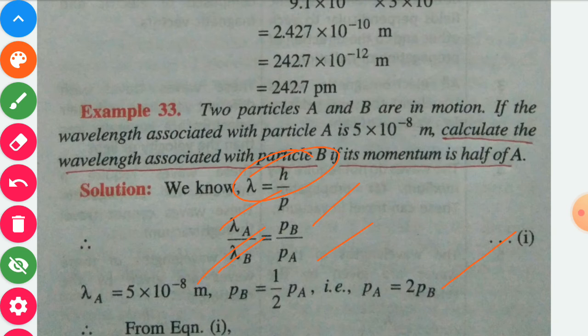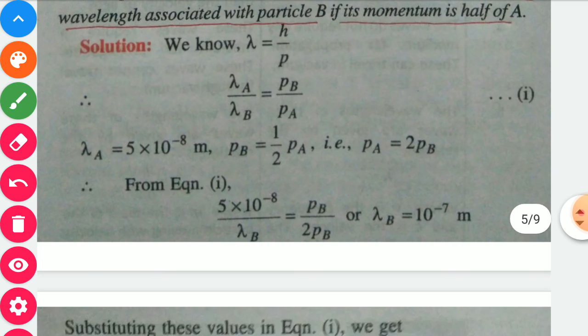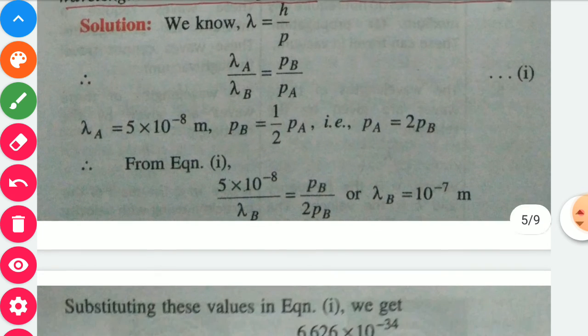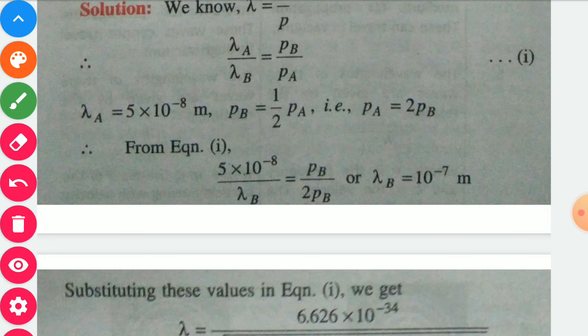So if we take equation 1 and put the values, then we may write lambda A, that is 5 into 10 power minus 8 meter, upon lambda B, which we have to calculate, is equal to PB upon 2 PB. Or we may write lambda B, the wavelength of particle B, is equal to 10 power minus 7 meter.